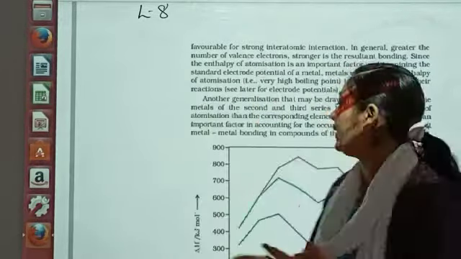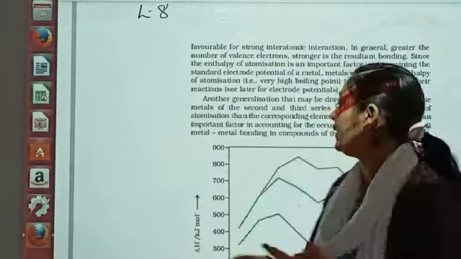The first one is effective nuclear charge. Your nucleus holds all the surrounding orbitals with a very high force. This makes the size of the atom go on decreasing. So the first factor is nuclear charge. So first of all, there is a very strong electrostatic force, and that is why the effective nuclear charge increases. Because of this, the size goes on decreasing.